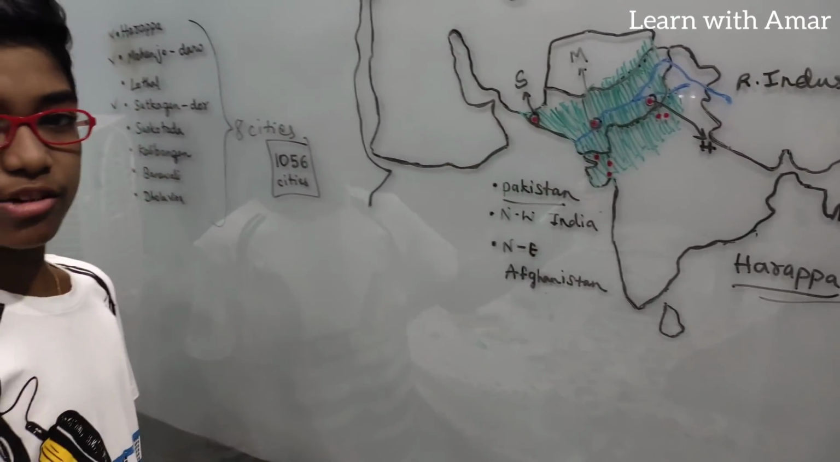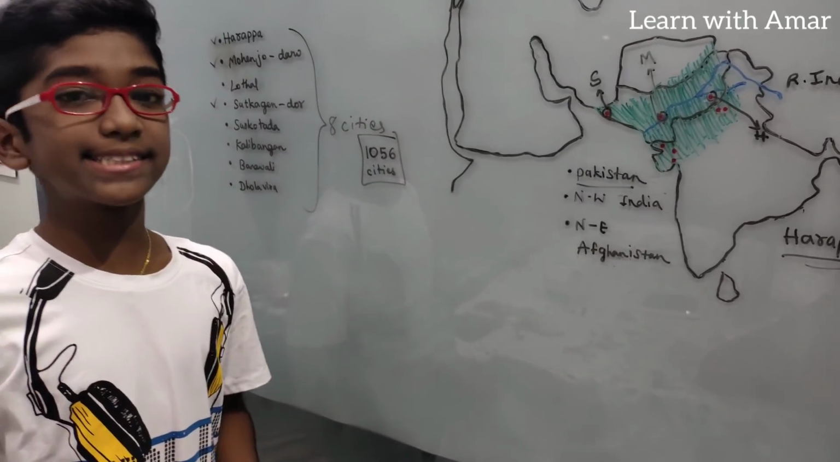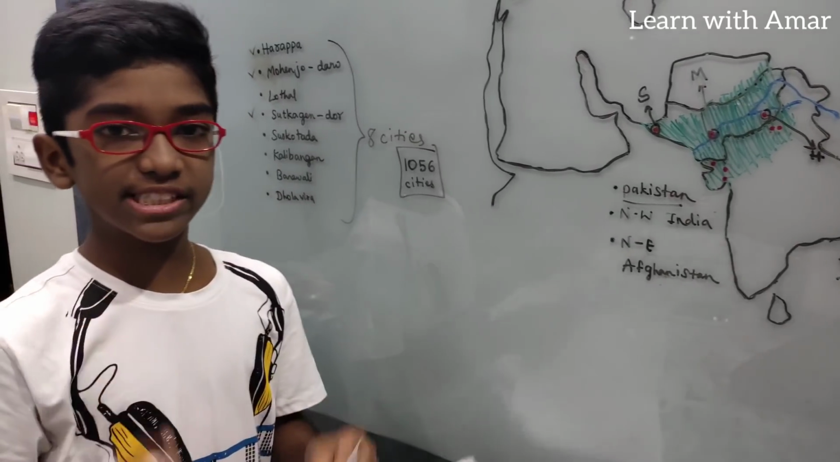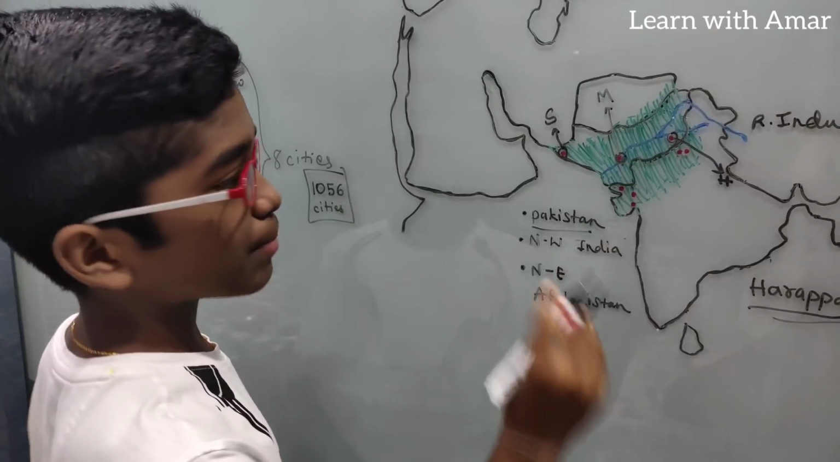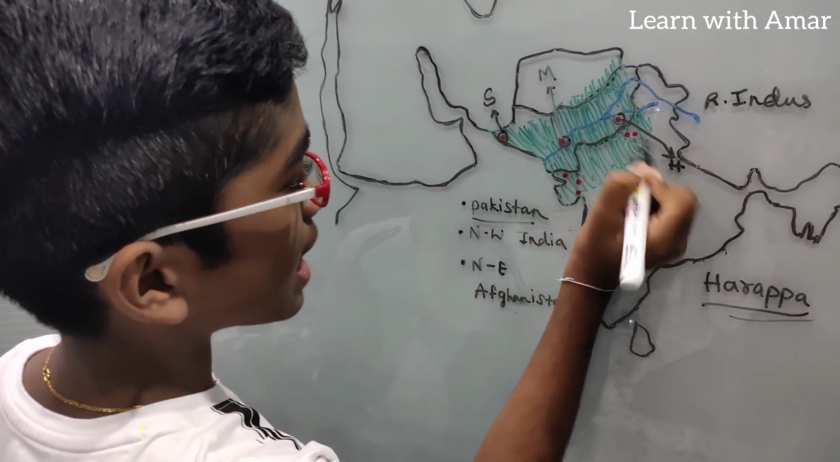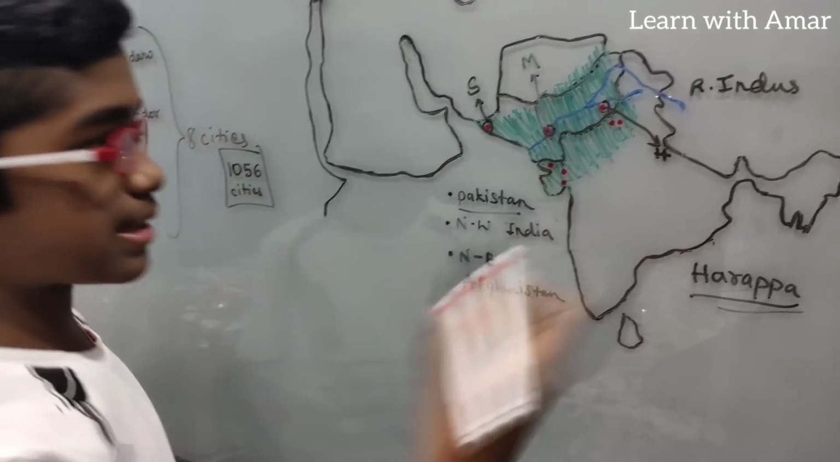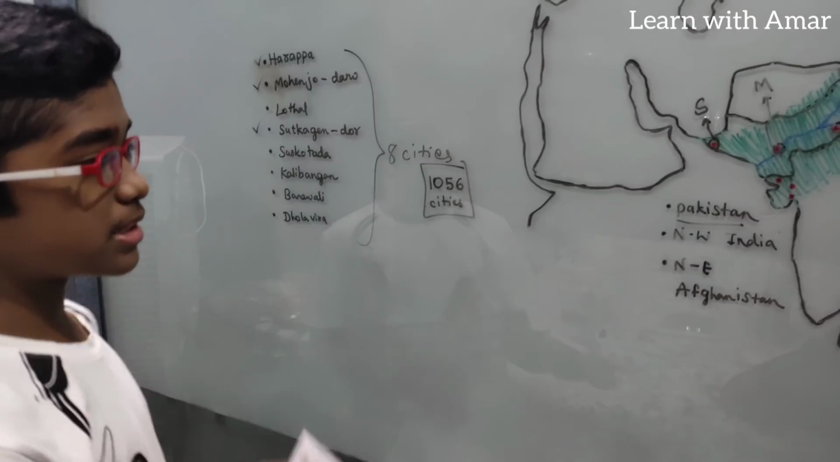Now let me ask you a question. As I said, these two are the major, very important cities in Indus Valley civilization. We have to know which is south and which is north, comparing the two of them. By seeing the map, you can say that Harappa is in the north and Mohenjo-daro is in the south. If we draw a line, we can say which is north and which is south.